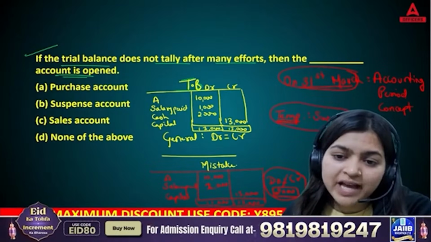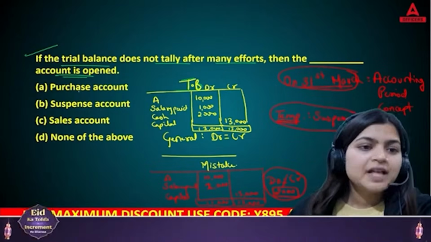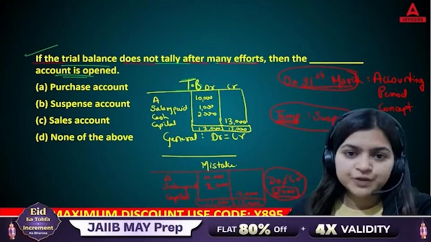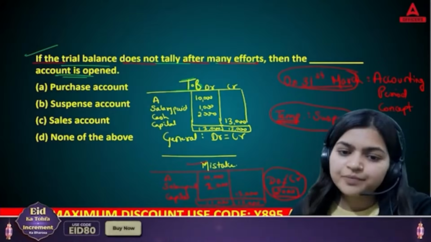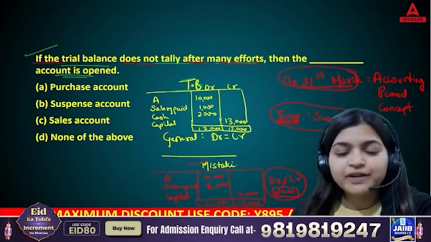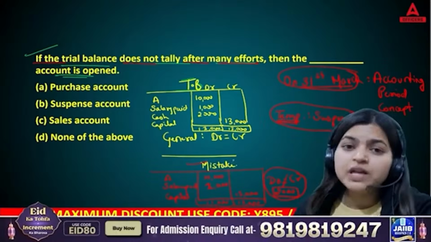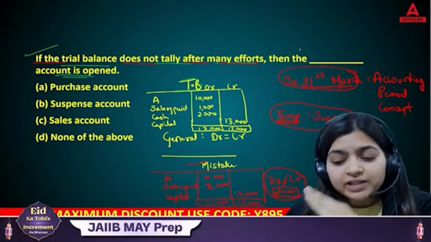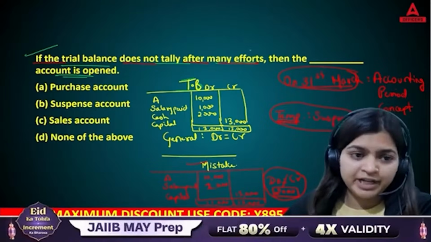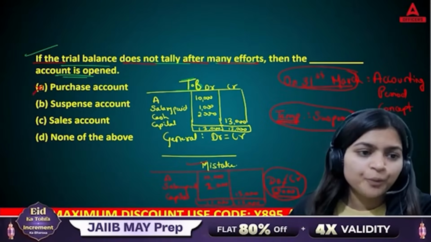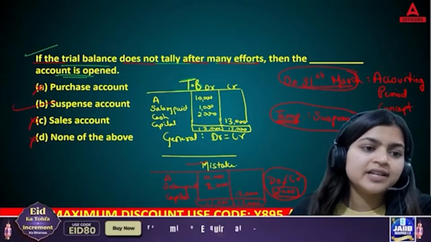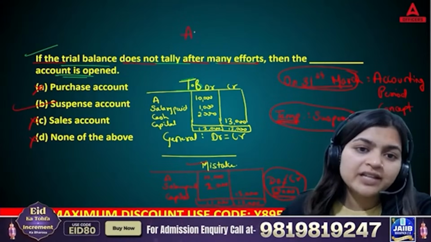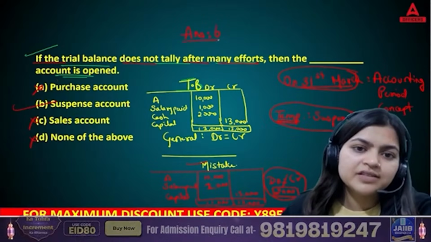So if the trial balance does not tally after many efforts, like in this case where there is a mistake but we are not able to identify it till 31st March, we need to close our books because that is our closing period. Then, to adjust for the temporary period, we will open a purchase account? No. Sales account? No. The right answer is the suspense account. That is a temporary account. So the right answer is answer B.